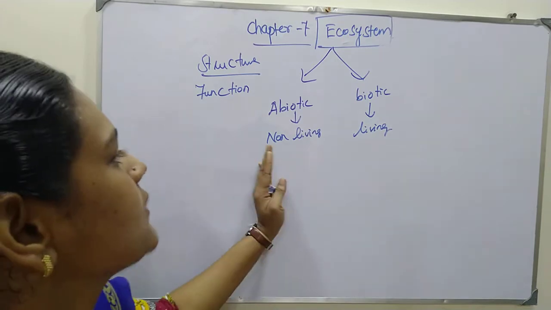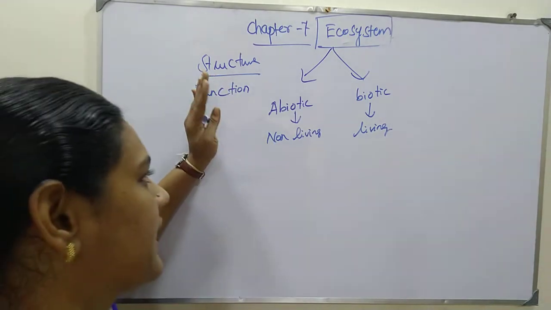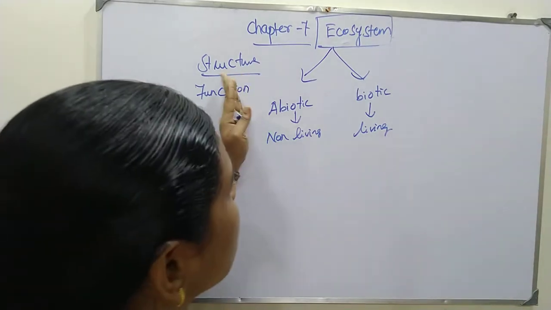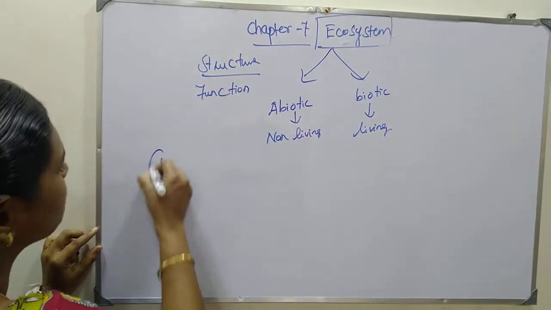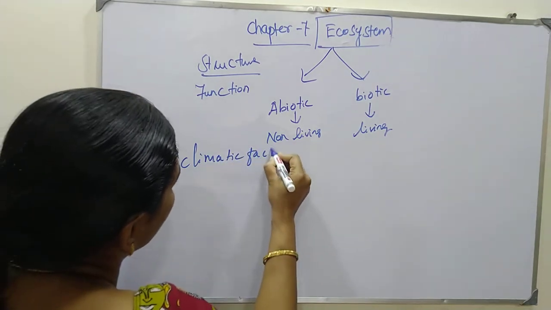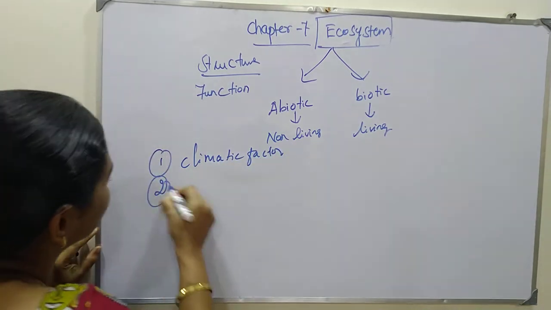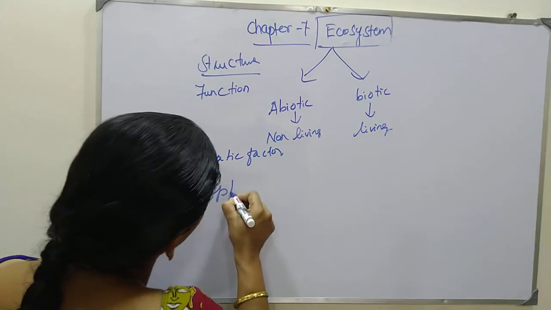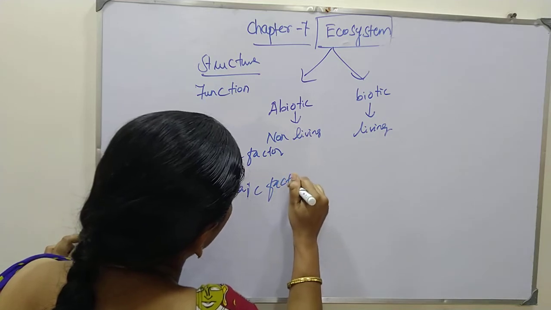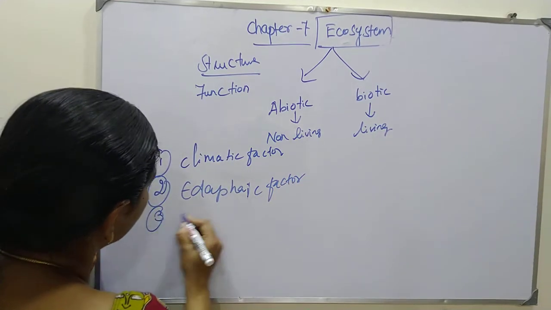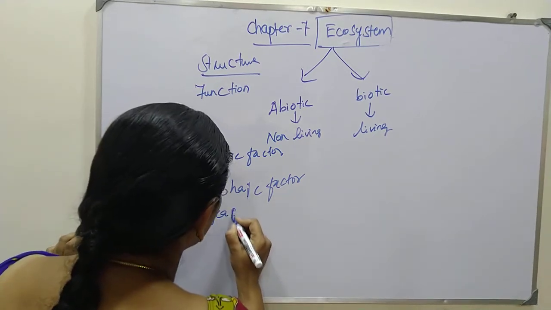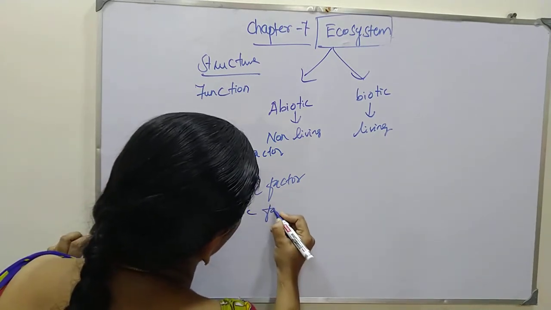So what are the non-living things that come under the structure of the ecosystem? One is the climatic factors, another one is the edaphic factors, and another one is the topographic factors.